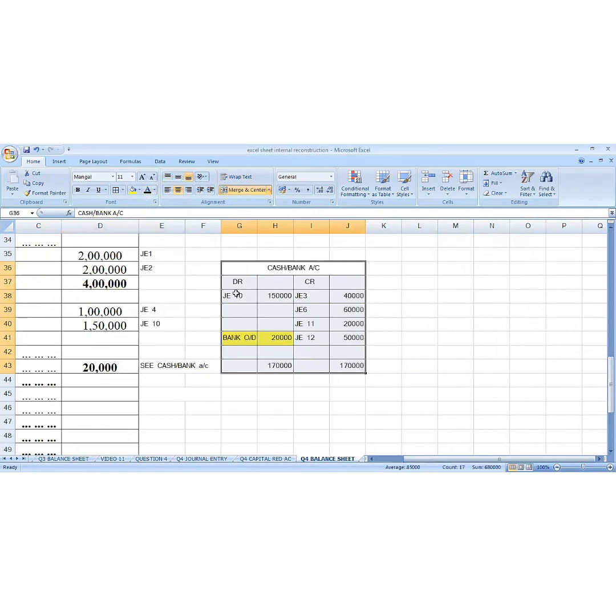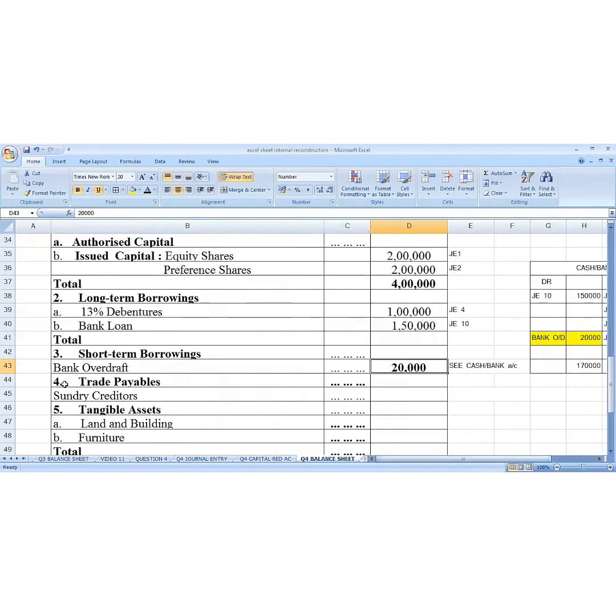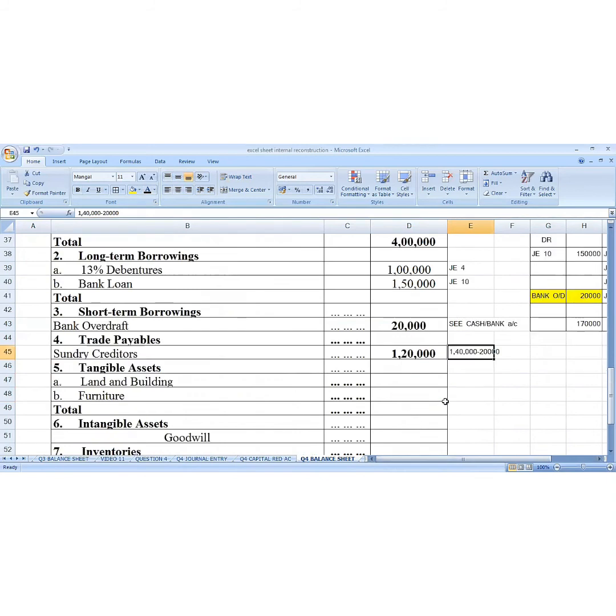From journal entry number 10, we get 1,50,000, that is the loan. Then journal entries number 3, 6, 11 and 12 are related to payments. So the payment is 1,70,000 and the amount we have got as a loan is 1,50,000. So 20,000 is extra, that is the bank overdraft, and we have written it over here. Then comes trade payable. Trade payable is sundry creditors, which is 1,20,000, that is 1,40,000 minus 20,000 written off.